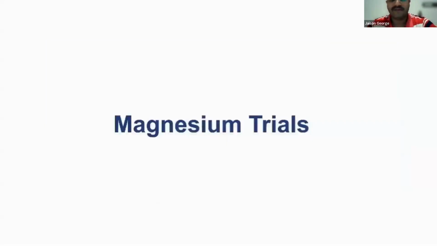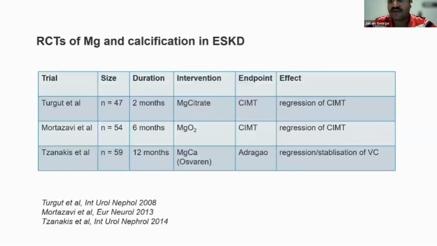Then there were trials conducted to see if magnesium would somehow prevent vascular calcification, because we know that hypomagnesemia is one of the risk factors for vascular calcification. There are several trials looking into increasing dialysate magnesium, and they appeared promising and showed regression of carotid intimal medial thickness and stabilization of vascular calcification using high dialysate magnesium.